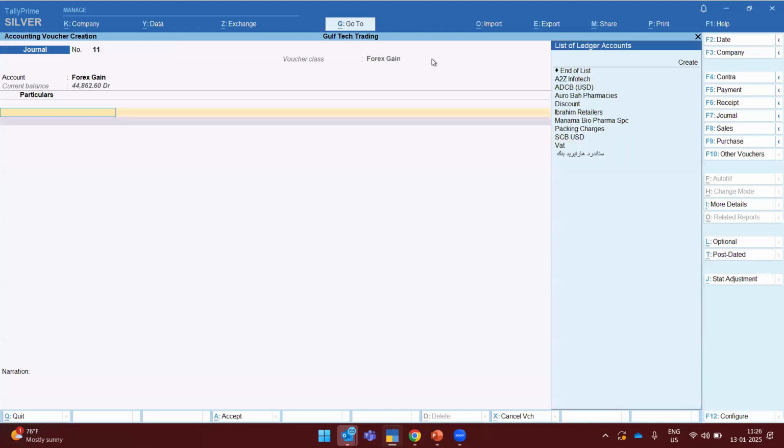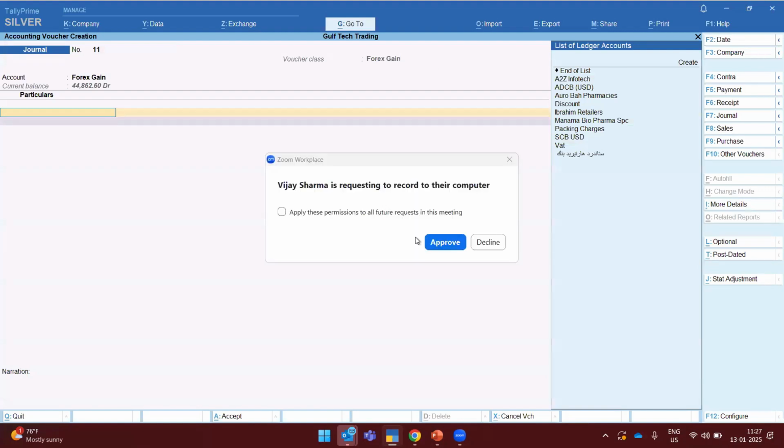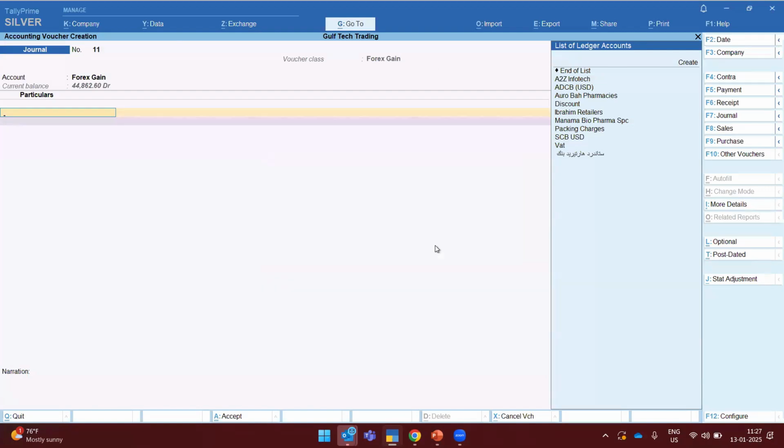And also when you press space, you can see here. Whichever party has been into this particular exchange rate, or where I have done a different currency sale or purchase, you can see all those parties. If you have created 1,000 ledgers in your company, you won't get that 1,000 ledger here. You will get only those ledgers for which you have done the sale in a different currency.